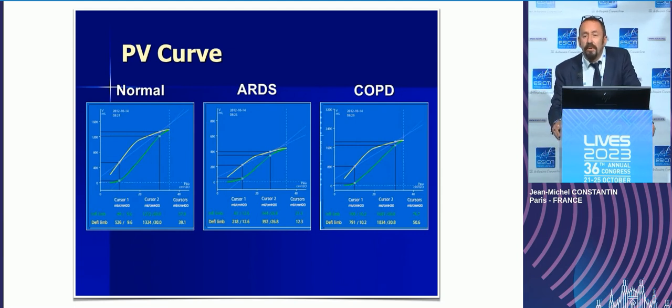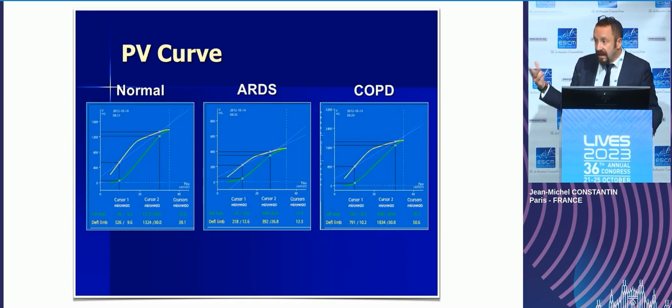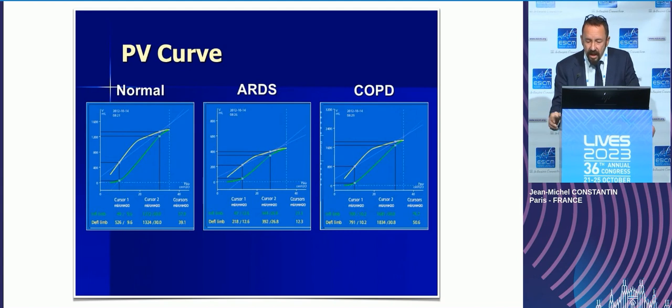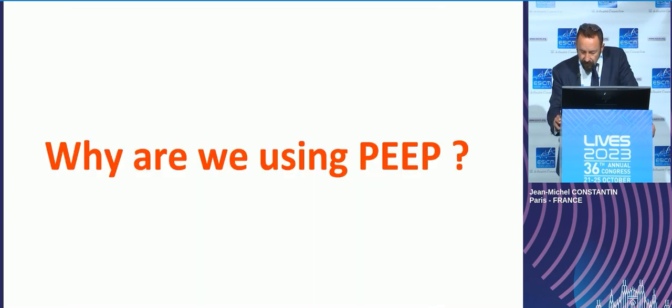We were quite disappointed because it's not so simple. The model is not so simple, and we have lung collapse just above this point, and we have lung hyperinflation just below the upper inflection point. So a good physiological concept that makes sense to analyze the properties of the lung, but probably not the holy grail to set PEEP in our patients.